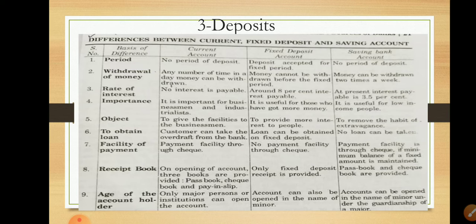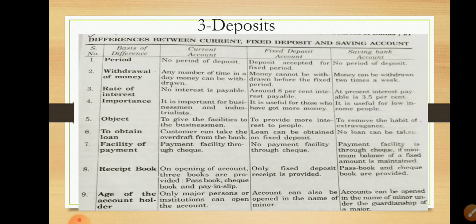Fifth, object. For the current account, the object is to give facilities to businessmen. We know that the current account is only for businessmen and industries, and its main object is to provide help only to them. Second, the object of the fixed deposit account is to provide more interest to people. If people deposit their amount in a saving account they get less, so they deposit in a fixed account because they can get a higher interest rate compared to a saving account.